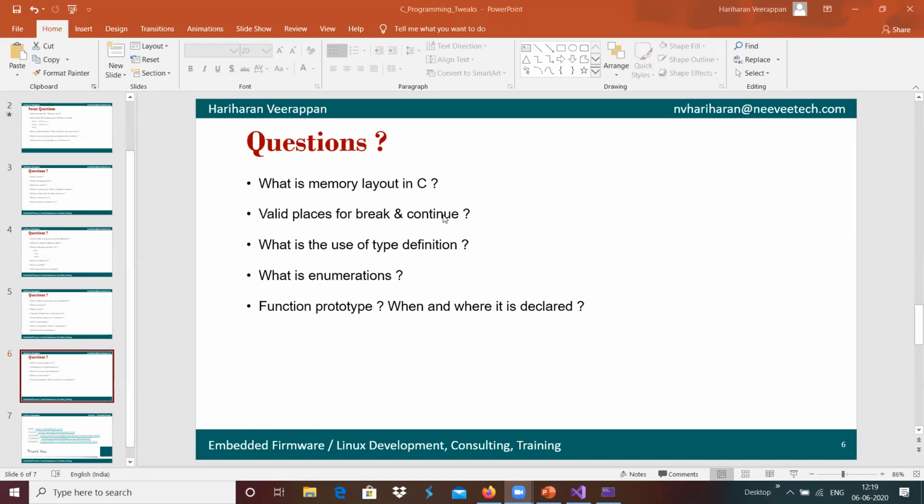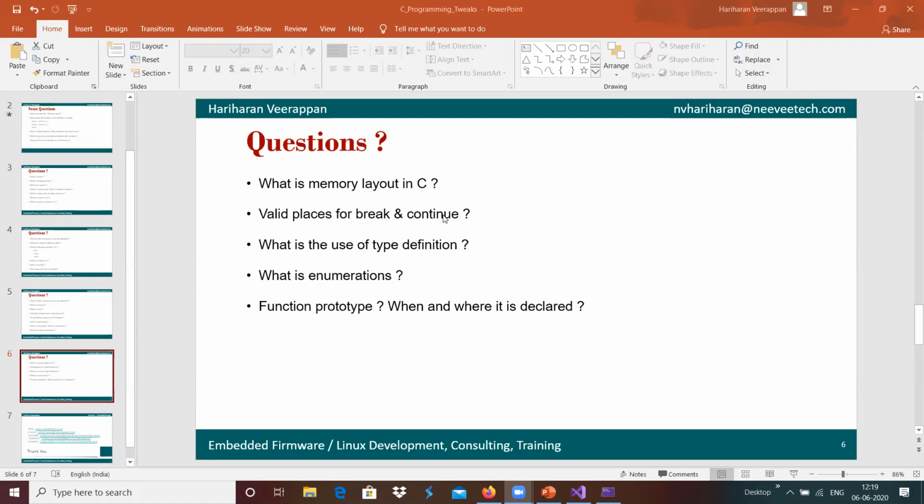And we have the memory layout in C programming. We have different sections, such as the data section and the code section, a dynamic memory allocation section, and the stack section. Whatever code we have will be executed in the text area.